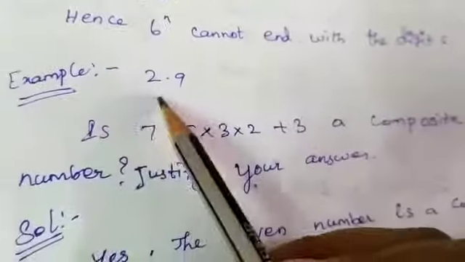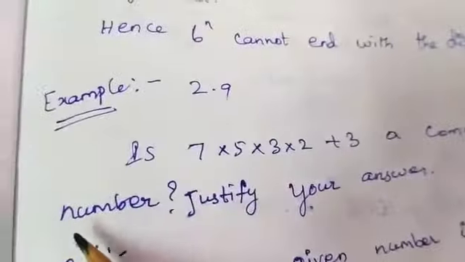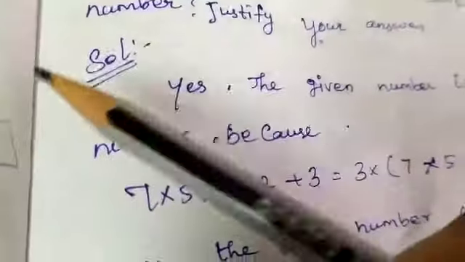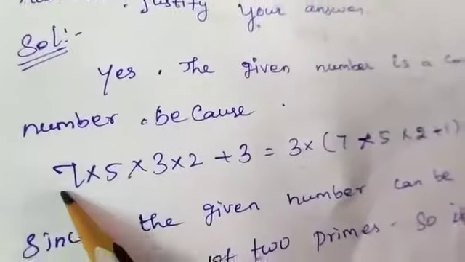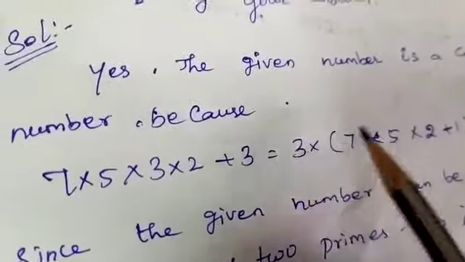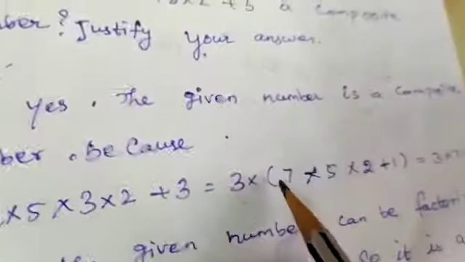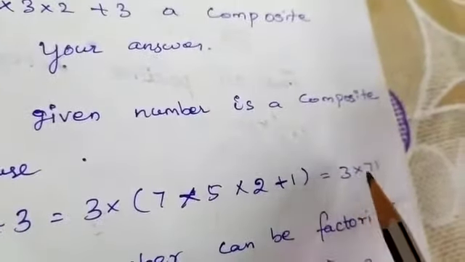So, example number 2.9: is 7 into 5 into 3 into 2 plus 3 a composite number? Justify your answer. Our solution is, yes, the given number is a composite number, because 7 into 5 into 3 into 2 plus 3, taking 3 common outside, gives 3 into (7 into 5 into 2 plus 1), that is equal to 3 into 71.